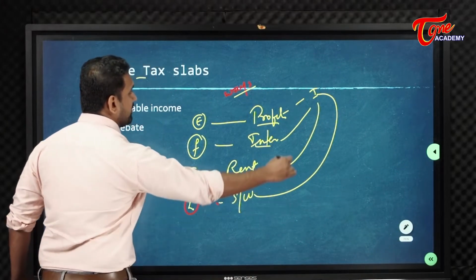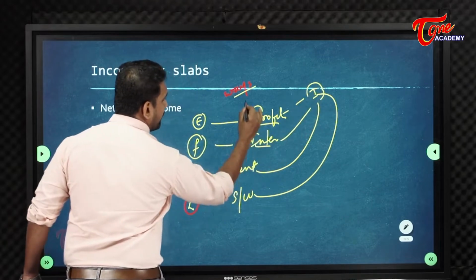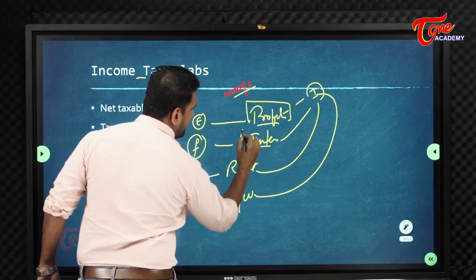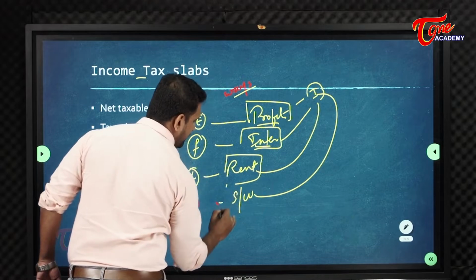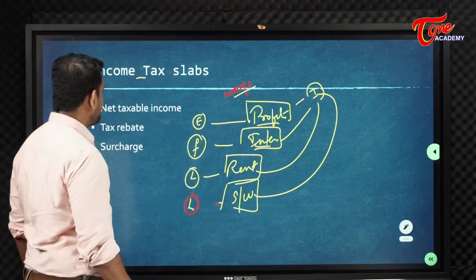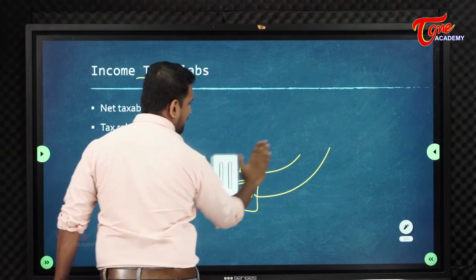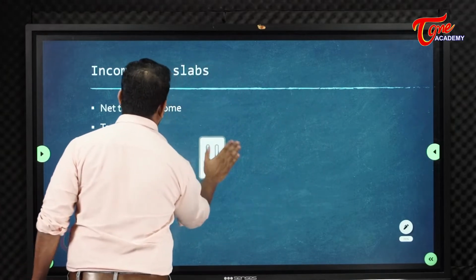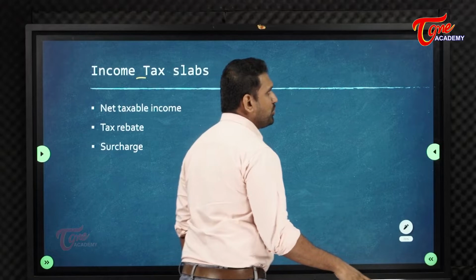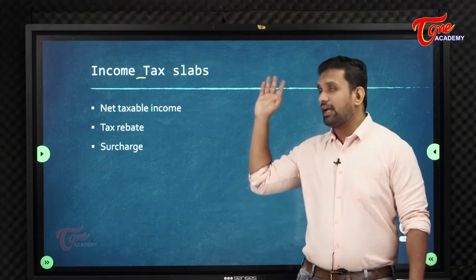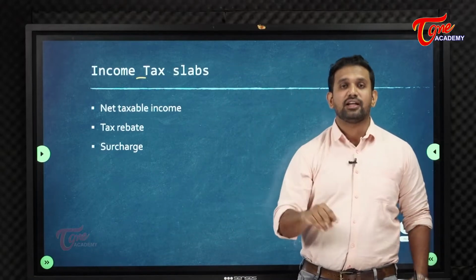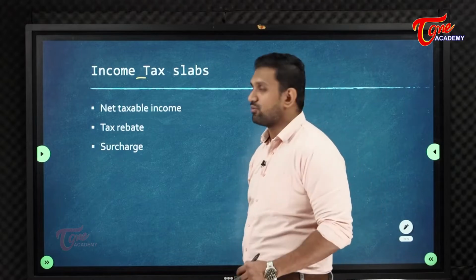To identify the source of income, we have called the income in different types. So I told you the various forms of income. I mean to say that on profits, etc., income tax will be levied.